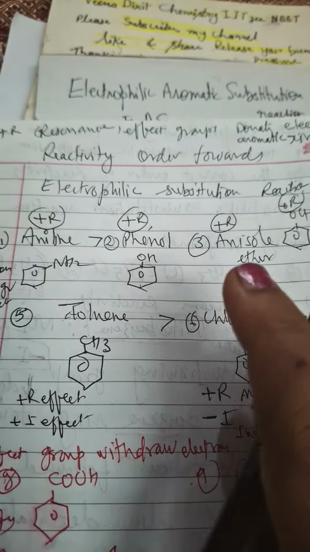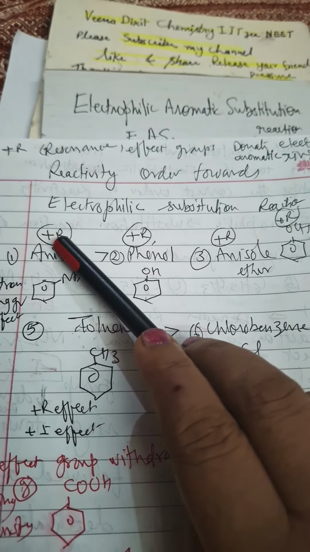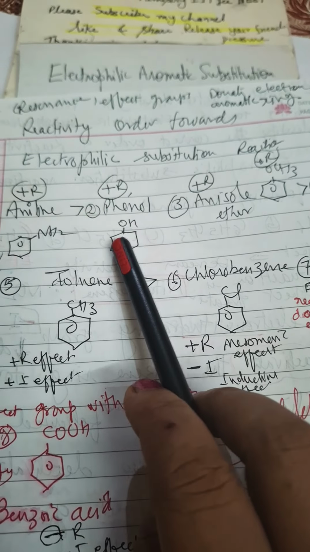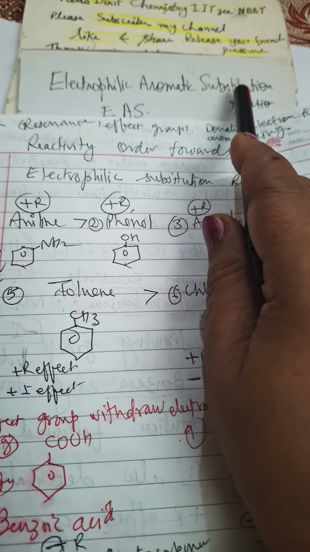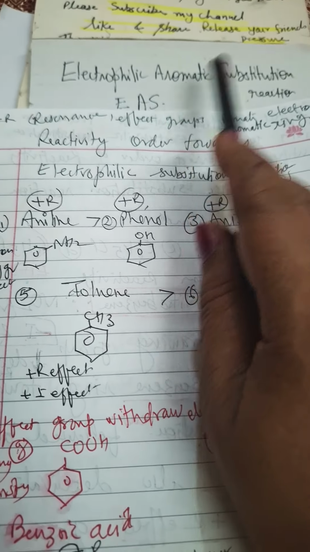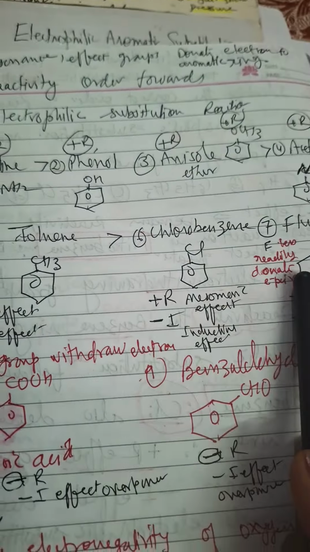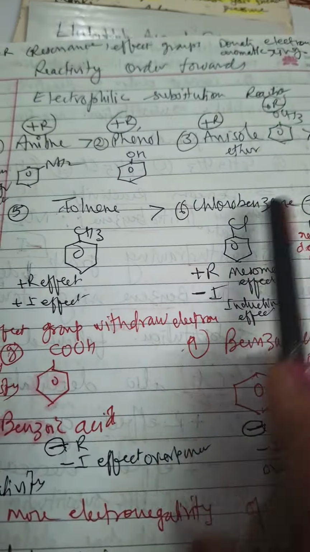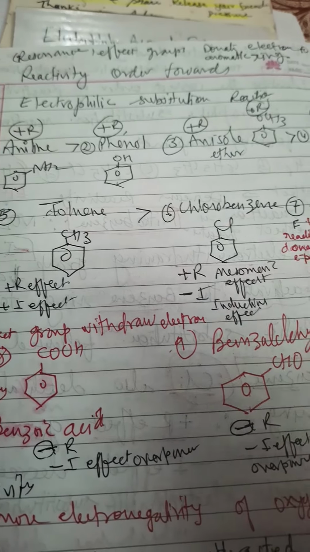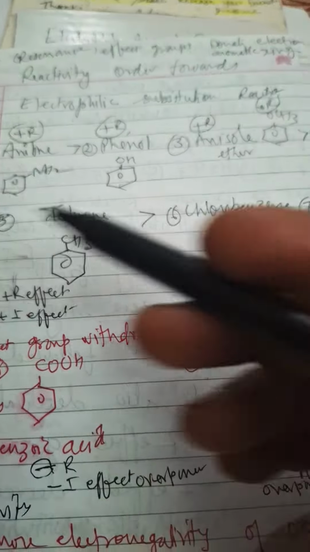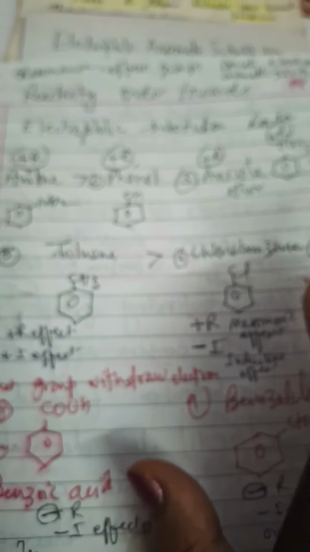Hello student, here I am giving you different groups which are attached to the benzene ring and which will undergo electrophilic aromatic substitution reaction, the EAS reaction. According to the reactivity order I have given, if you remember the order, then within a few seconds you can find the correct answer. Sometimes they ask a reasoning question, so we will do the detailed study later on.